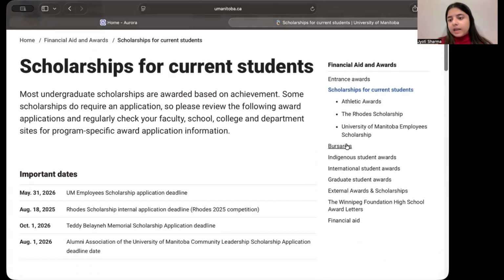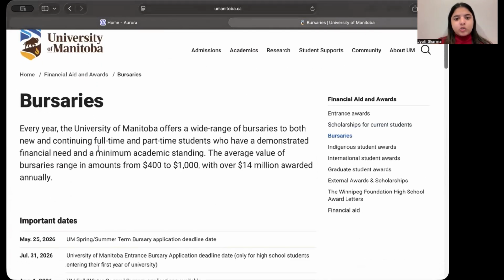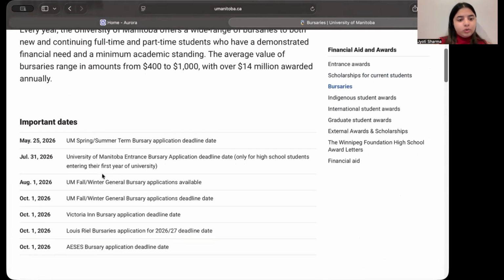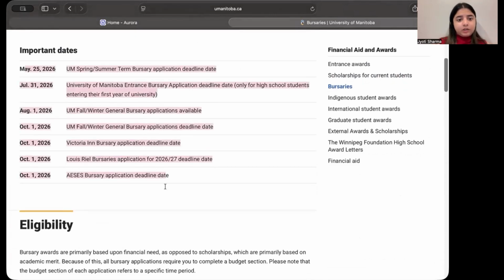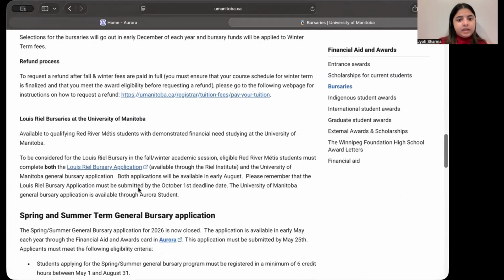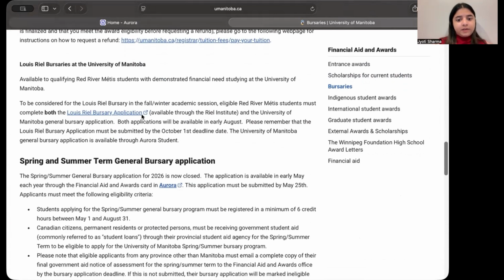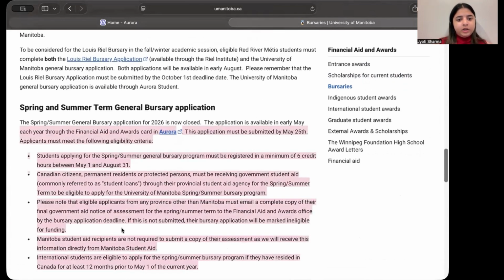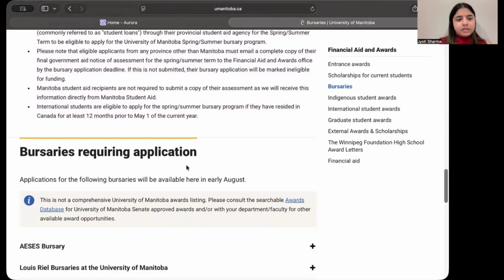And next are the bursaries. I personally received a bursary this past fall. So these are the deadlines for that. Eligibility is here. Then to see specific requirements, you can go over here and see what the requirements are.